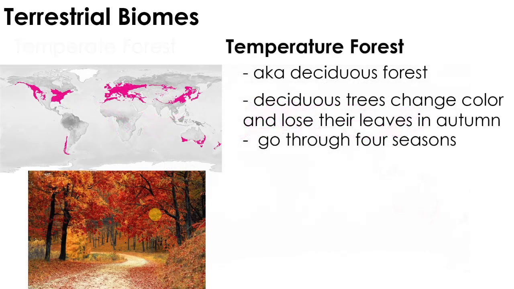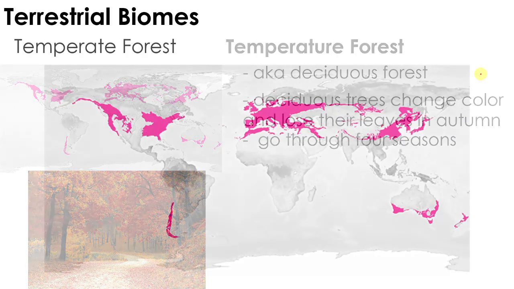Of course, an example is the US, right? Of course we can see there the falling leaves because they experience winter. The same thing in Japan, and also in Korea, because again they experience four seasons, and from there we can see the trees that are changing their color and losing their leaves during autumn or fall.